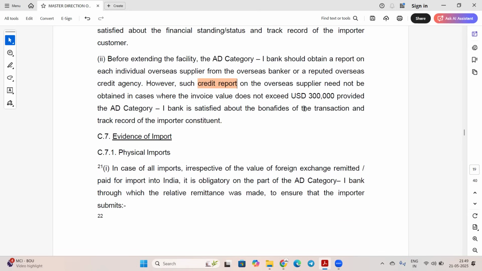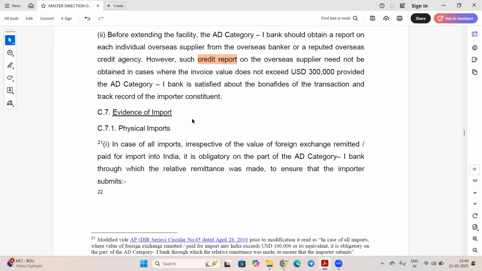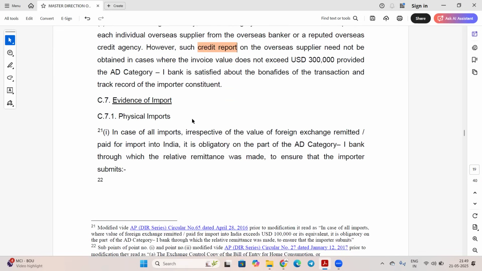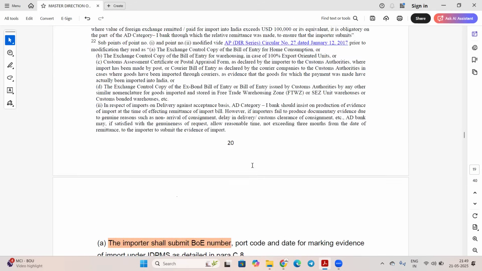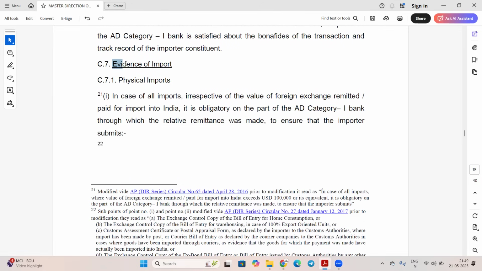Next is evidence of import. Evidence of import is nothing but the bill of entry, the physical evidence of import. In case of all import, irrespective of the value of foreign exchange remitted for import into India, it is obligatory on the part of the AD category 1 bank through which the remittance was made to ensure the importer submits the bill of entry.